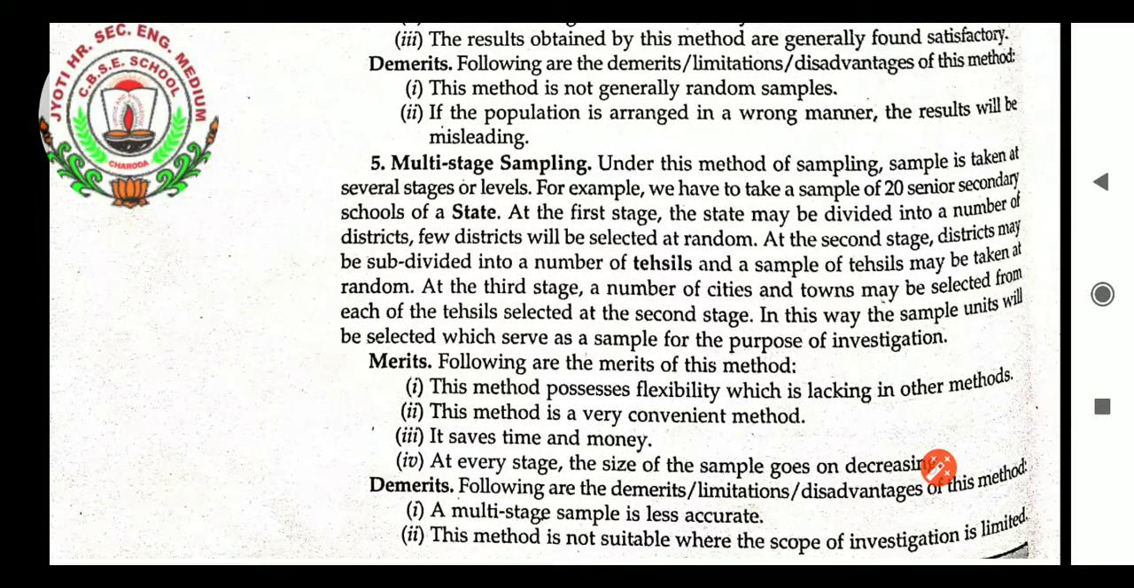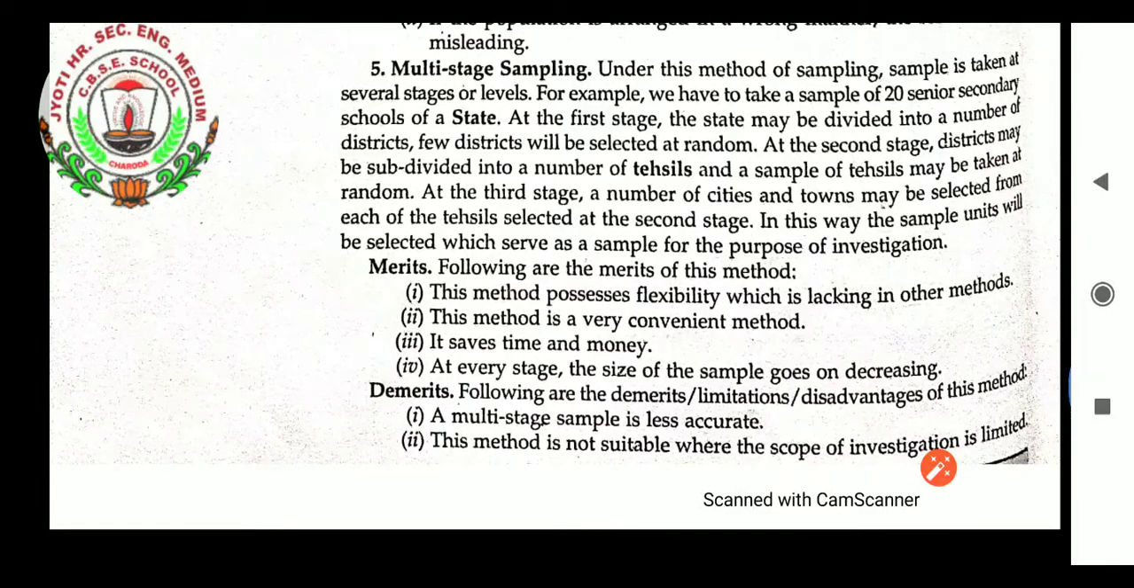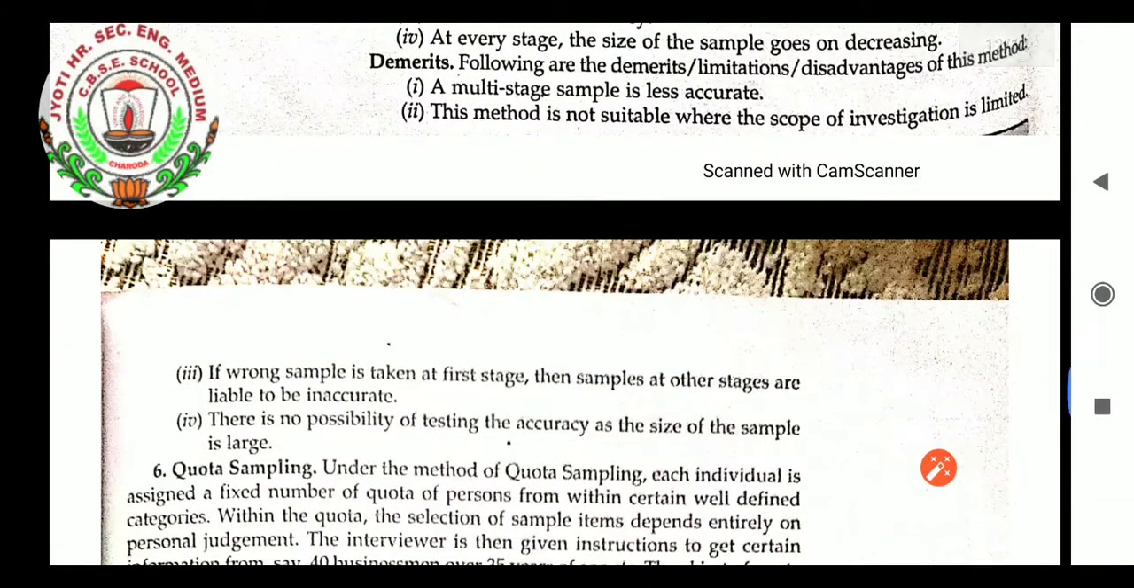So clearly it has been stated, multi-stage sampling is used for a big type of data where the big part is divided into subparts, and those subparts are again further divided into many subparts for accuracy of our data. Merits. Following are the merits of this method. This method possesses flexibility which is lacking in other methods. This method is a very convenient method. It saves time and money. At every stage, the size of the sample goes on decreasing.